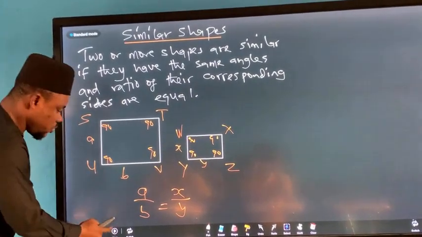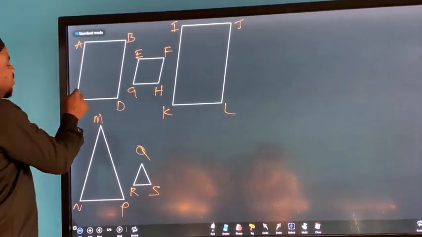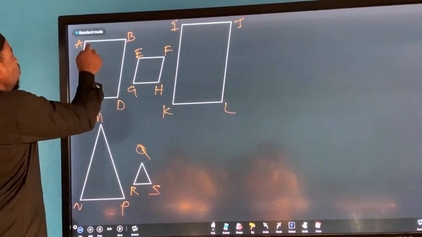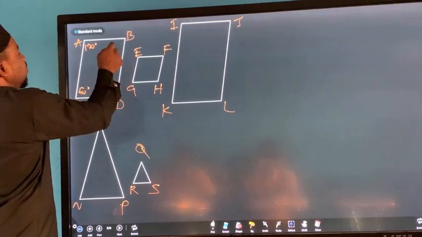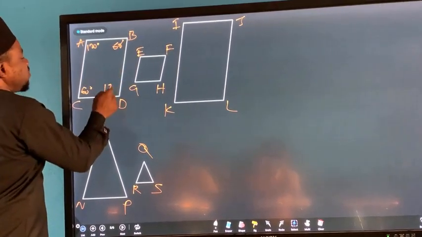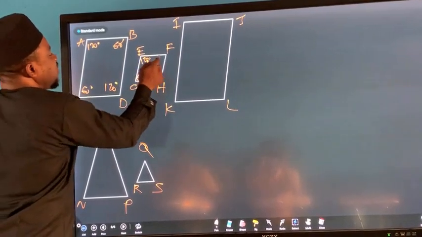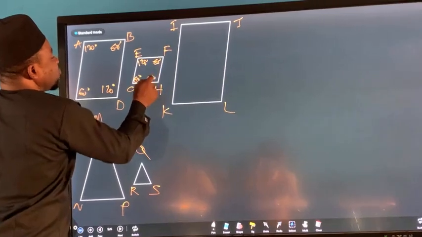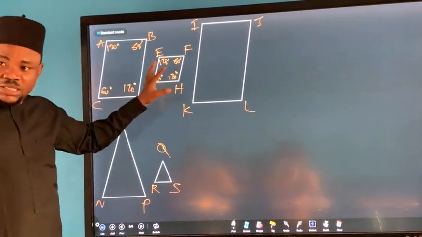Okay, let me use this to buttress my point. Look at this, for example. Let me say this is 120 degrees, and this is 60 degrees. And here's 60 degrees, and here's 120 degrees. And here's 120 degrees, and here's 60 degrees. Here's 60 degrees, here's 120 degrees. You see that the angles here are exactly the same. You know what I'm trying to say?